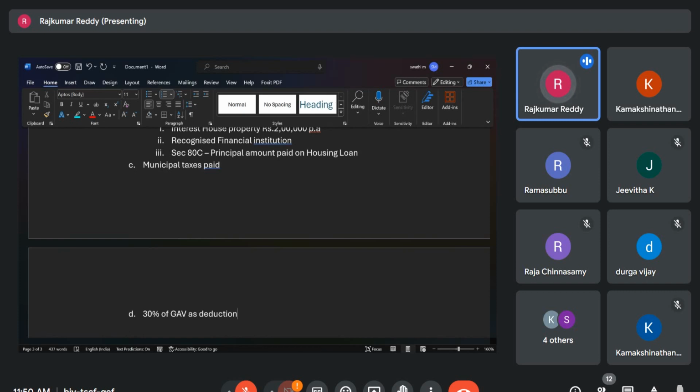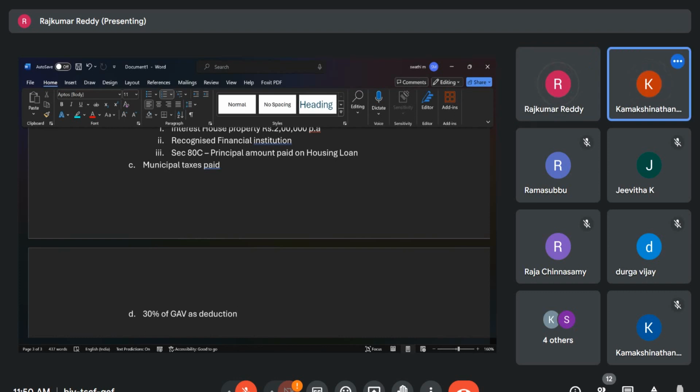Out of 3.6 lakhs, maybe you are paying 10,000 for municipal taxes. That is also a deduction. And 30% of your 3,60,000, so maybe up to 1 lakh comes out as a standard deduction. Then minus you are having an additional 2 lakhs as interest. So your net will be the amount chargeable under the head income from house property.